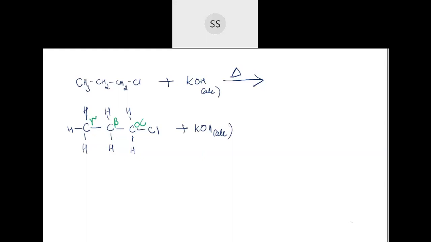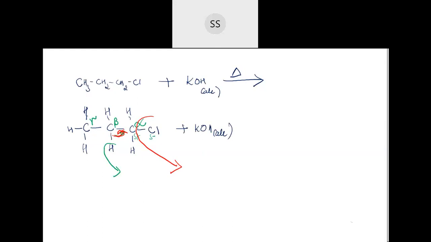Between this carbon and chlorine, there is again charge separation. This is negative and this is positive. The alcoholic potassium hydroxide will abstract this hydrogen, and this bond will shift here, because this carbon is becoming deficient. Don't go for any other carbon; it will be this side. So one hydrogen goes out and the halogen goes out with the bond, and this bond I am shifting here.